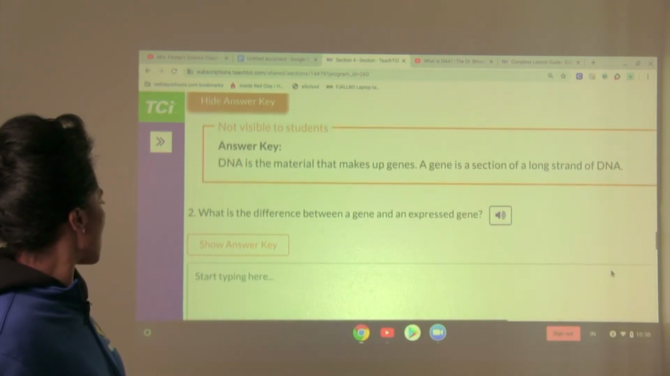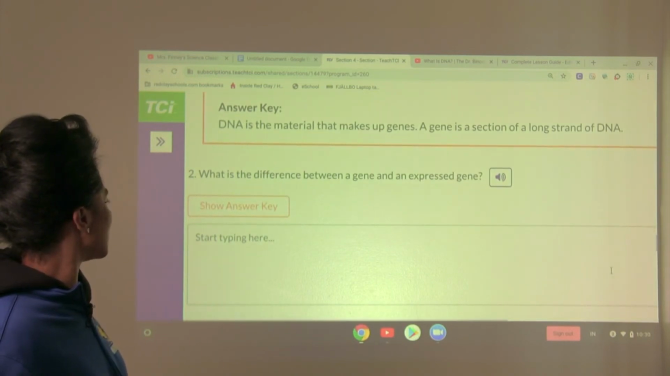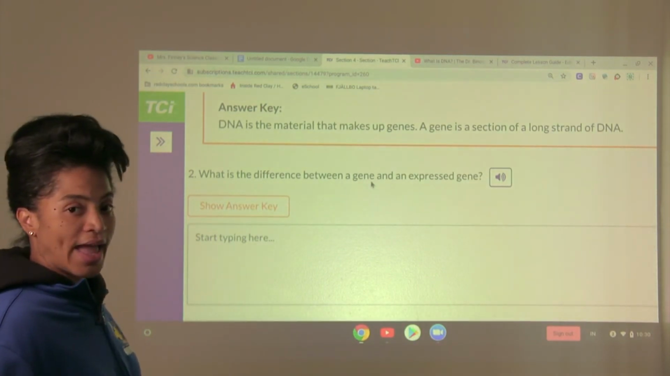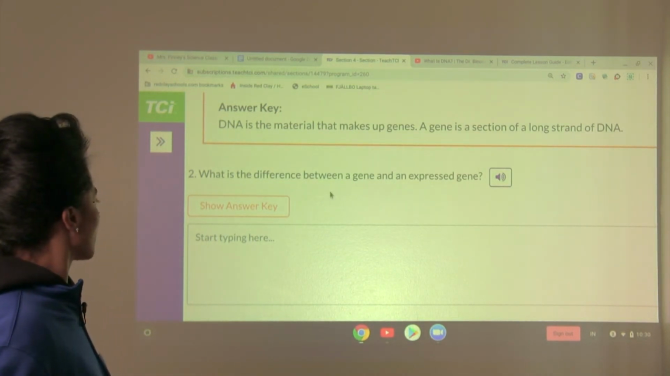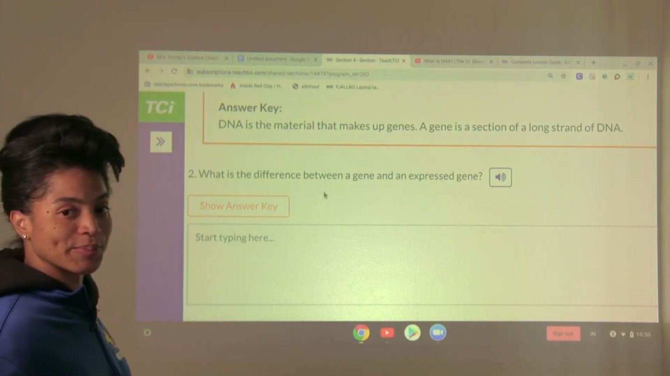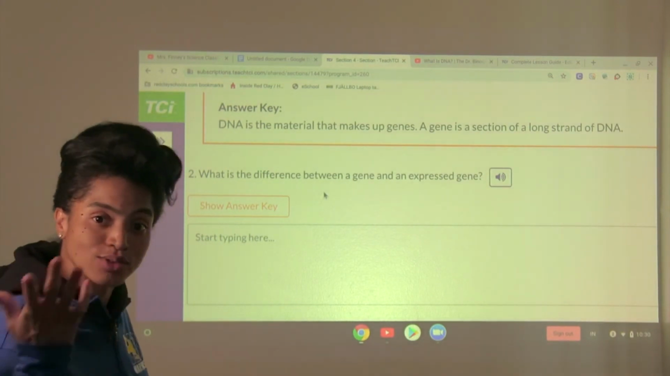Number 2 is actually our essential question for today. What is the difference between a gene and an expressed gene? What's the difference between the two? What do you think? I know you know.